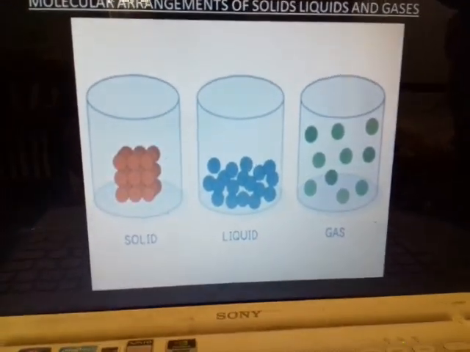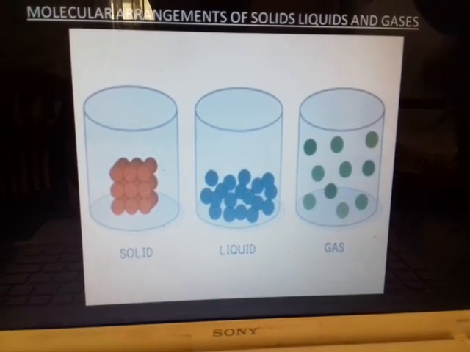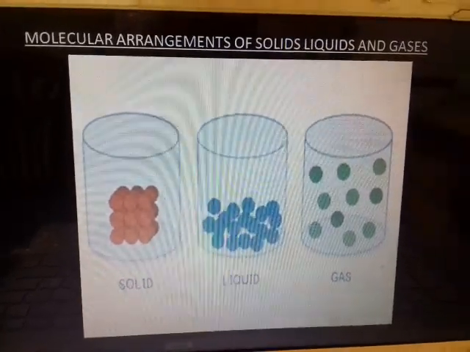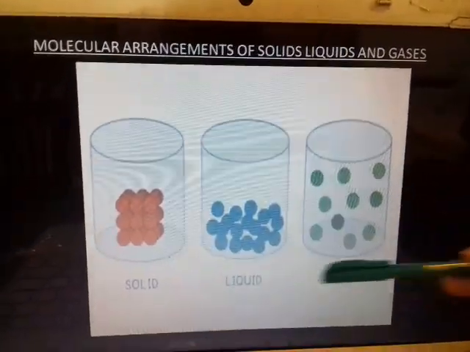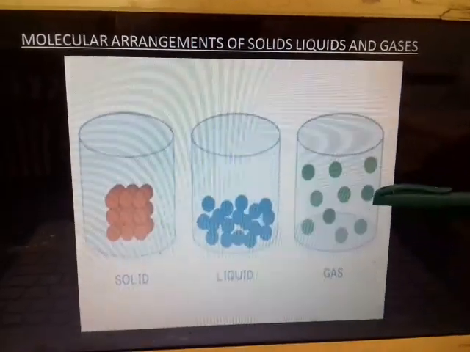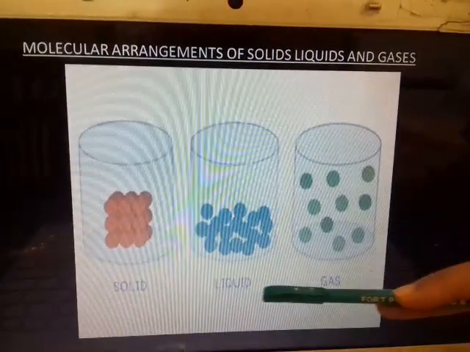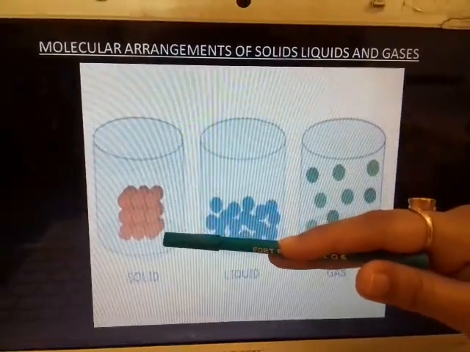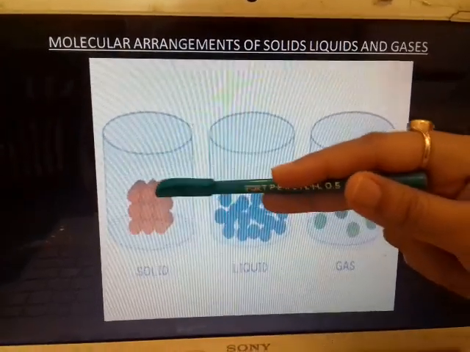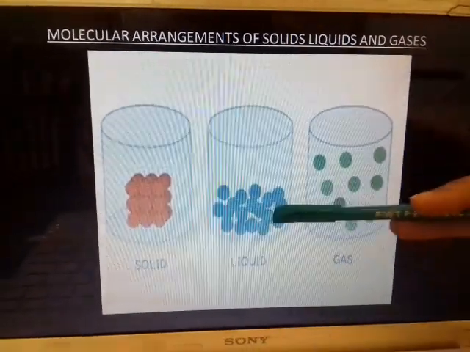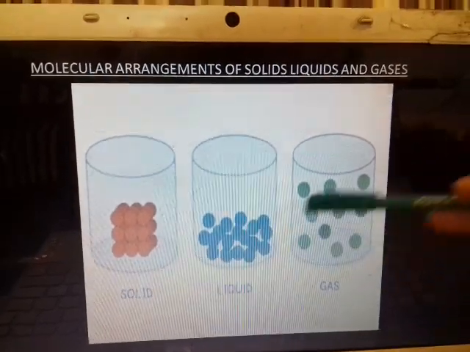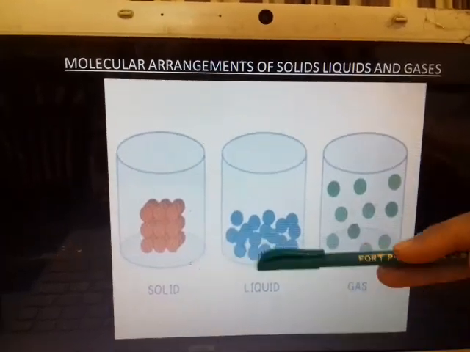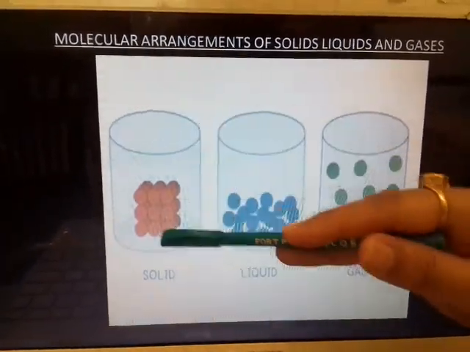You can see these are molecular arrangements of solid, liquids and gases. Children, here you can see very well the arrangements of solids, liquid and gases. All matter, solid and liquid and gases, is made up of molecules. See how the molecules are fixed here. The molecules over here are tightly packed. In this case it is not very tightly packed, and in this case it is very loosely packed. So this is the reason that the shape of the solid is very intact like this.